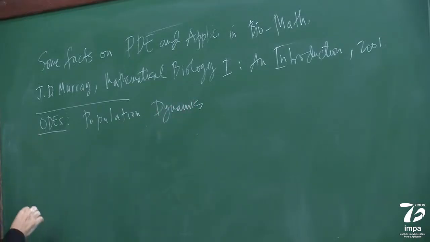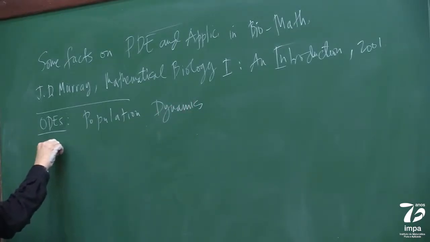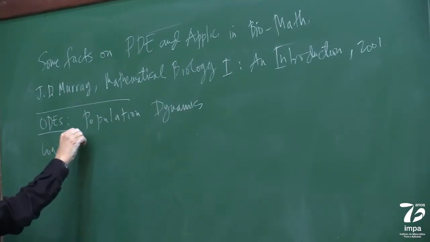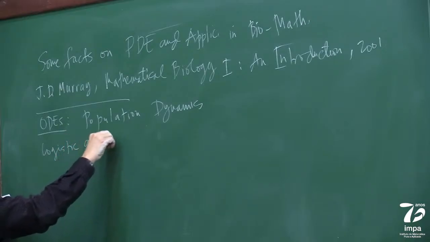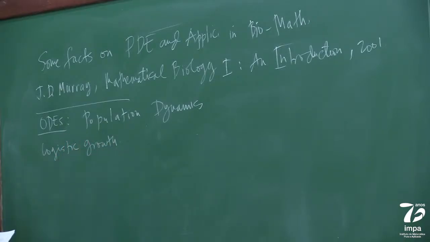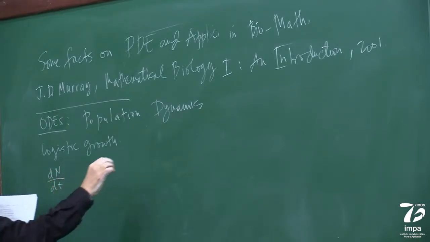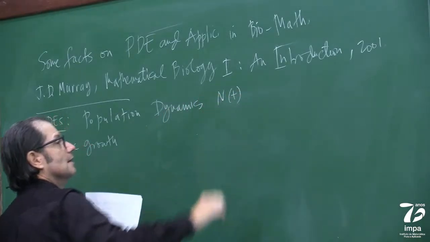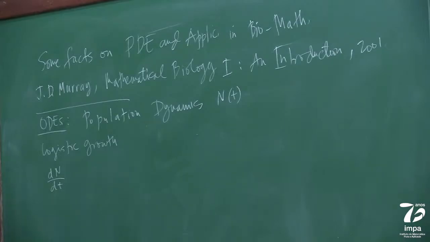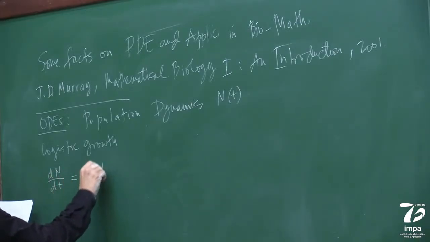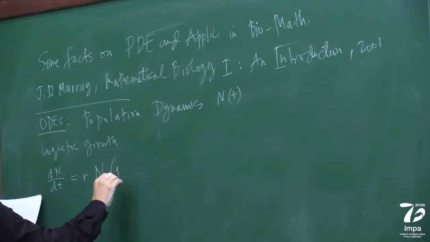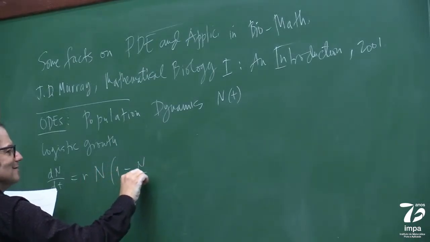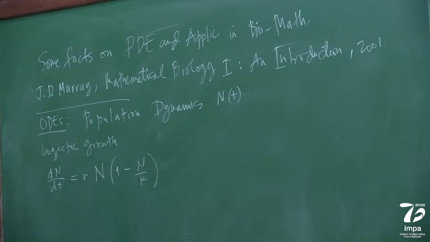In the most simple equation, population dynamics, ODE, there's the logistic growth of a population. So if I have the population N of t, like a density of the number of individuals, this is not the most simple, this is the second most simple equation, at least as I would say. Why?